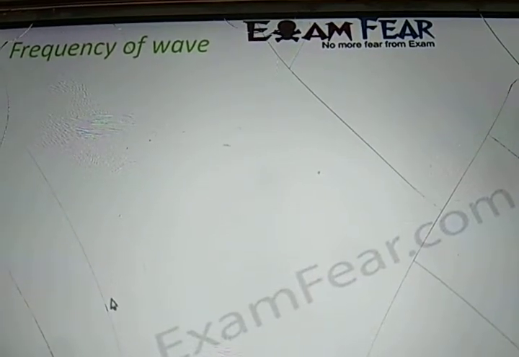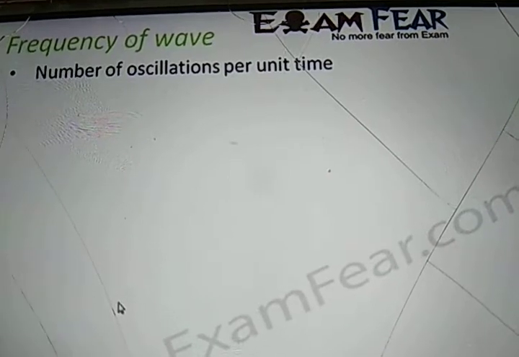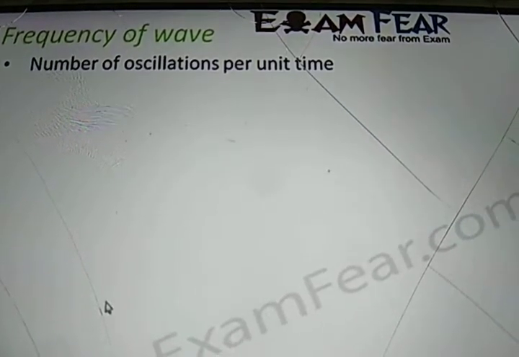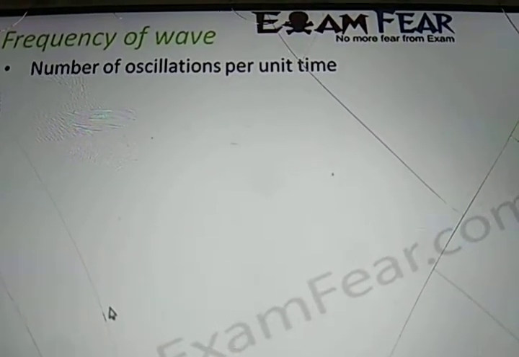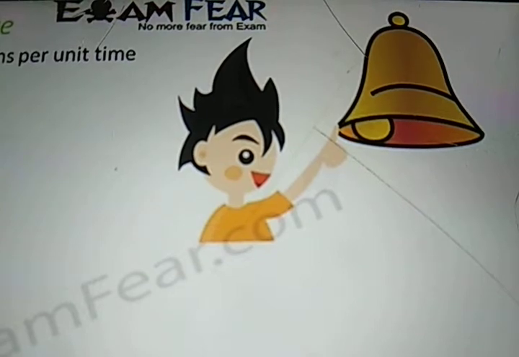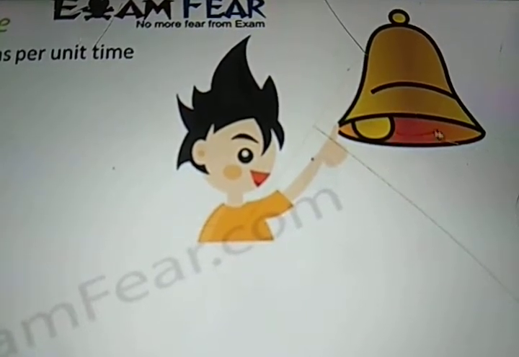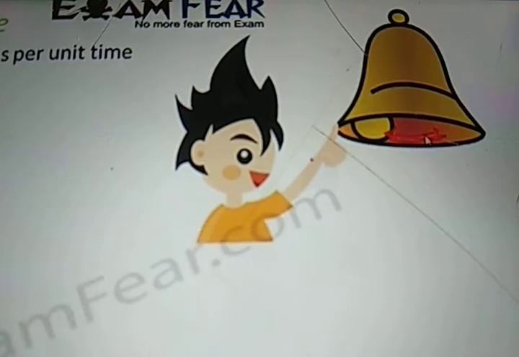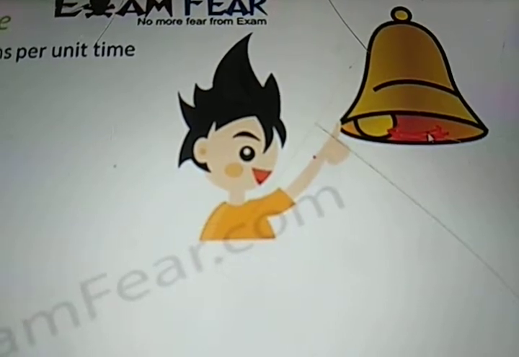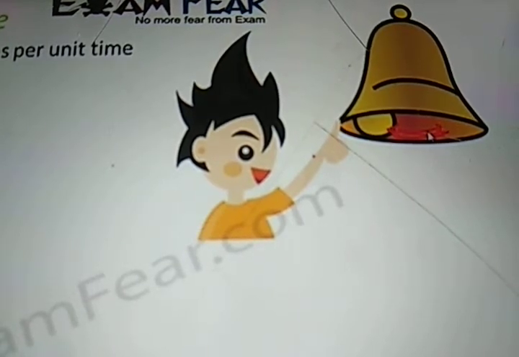So the next characteristic which I am going to discuss is frequency. Let us now talk about frequency of a wave. What is frequency? This is the number of oscillations per unit time. What do we mean by that? Let us suppose when you ring the bell, this metal ball keeps on oscillating. So how many times it oscillated over a particular period of time, that denotes the frequency.